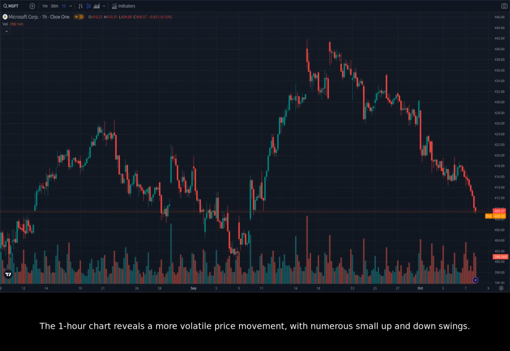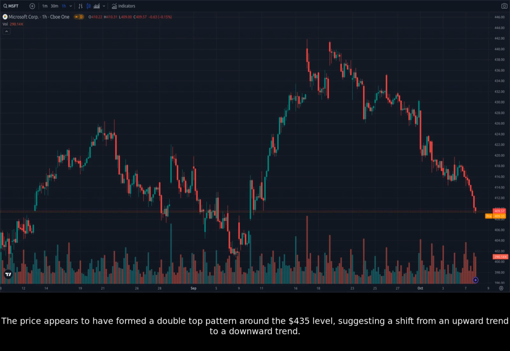The 1-hour chart reveals a more volatile price movement, with numerous small up and down swings. We can see a series of green candlesticks followed by red candlesticks, indicating rapid changes in momentum. It's important to note the high volume during these swings, suggesting significant trading activity. Looking at the recent price action on the 1-hour chart, we observe a potential reversal pattern.